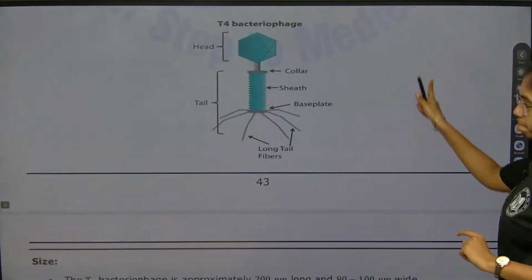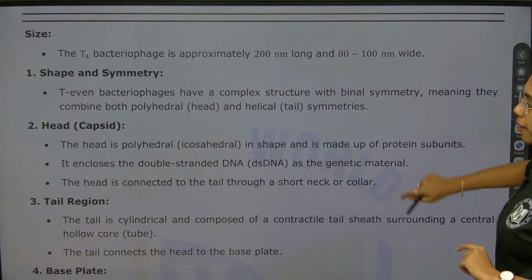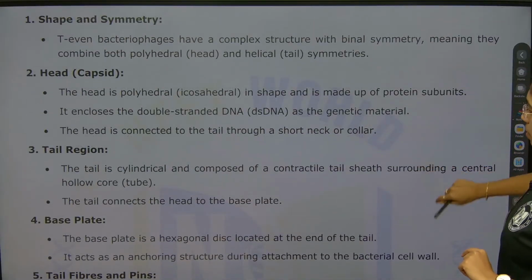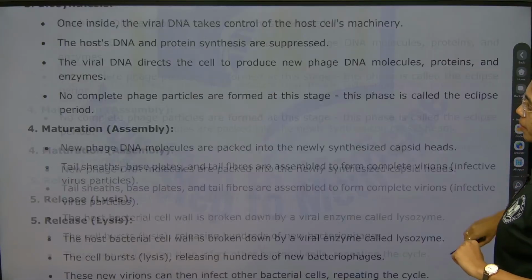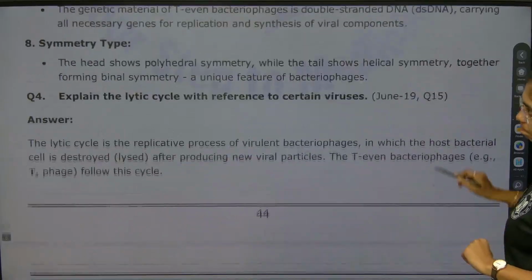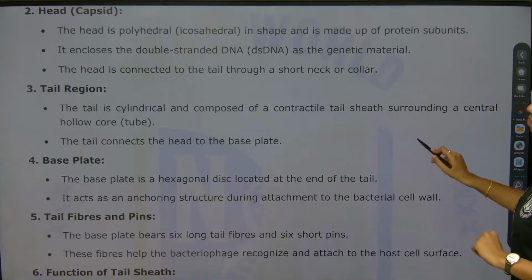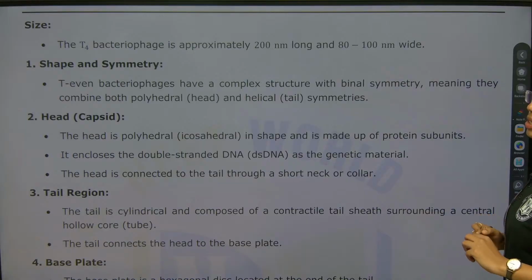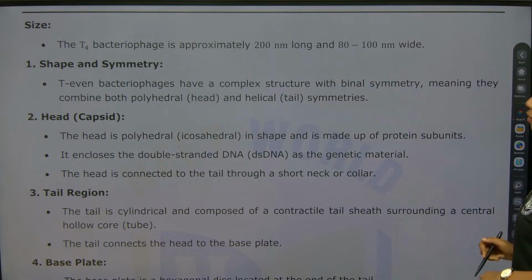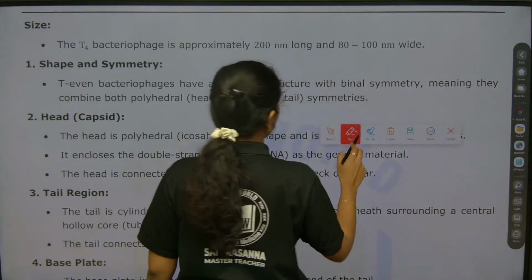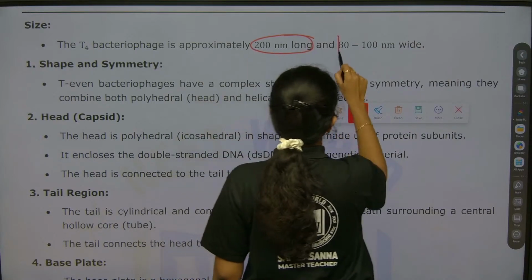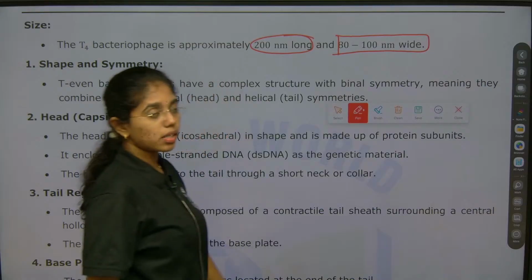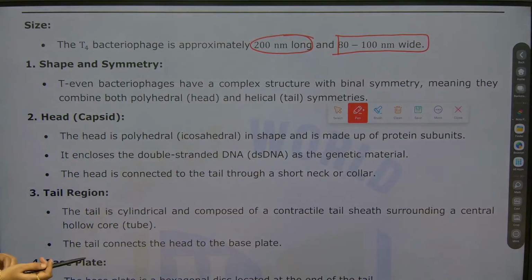Next you see size of bacteria. The T4 bacteriophage is approximately 200 nanometers long and 80 to 100 nanometers wide.